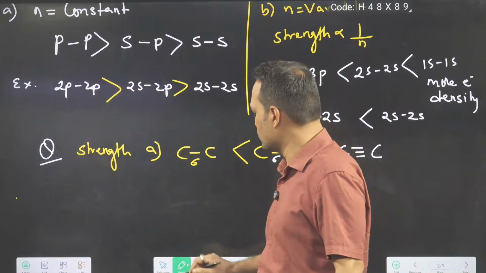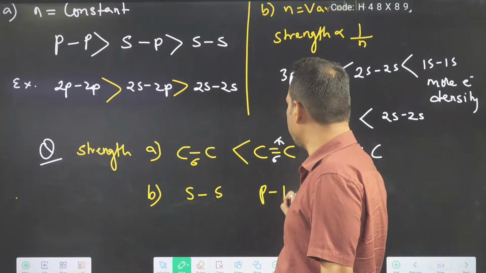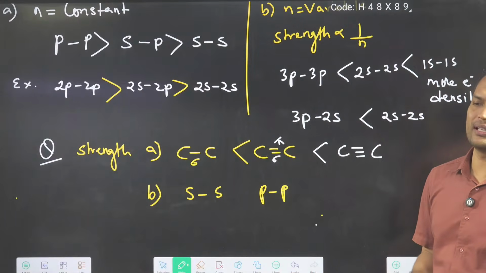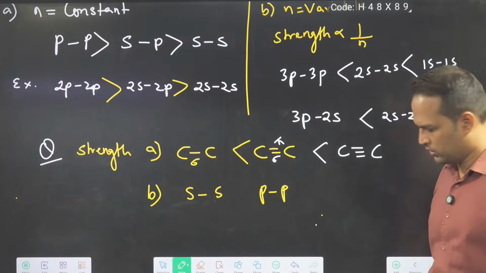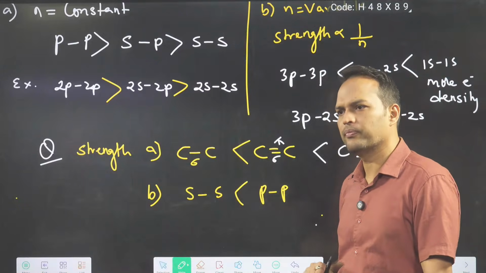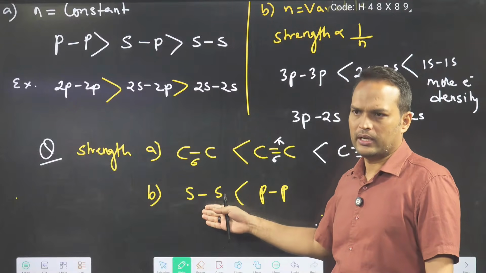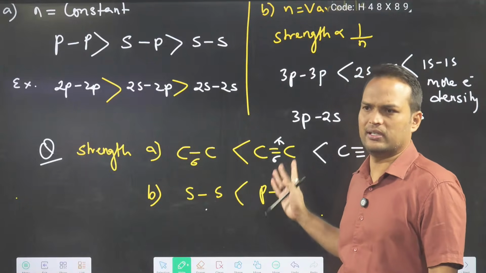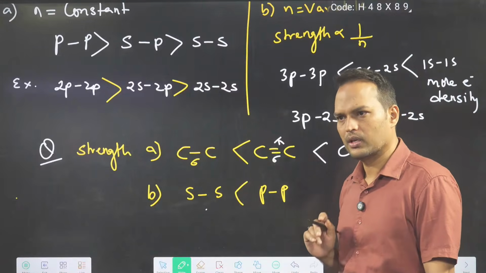Like if I ask you the next question, see here. Suppose I ask you SS overlap and PP overlap, which one is stronger? Tell, which one is stronger? You will say, sir, just now you have said PP, assuming same nature of bond. Here we have only one chance, SS means sigma bond. Here we have two chances, sigma or pi. I will take sigma, compare. Then PP is better. Clear?